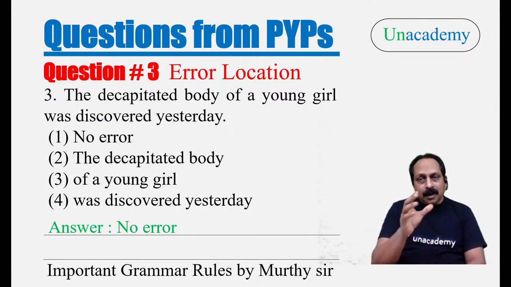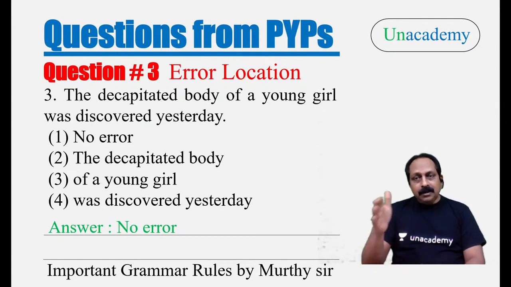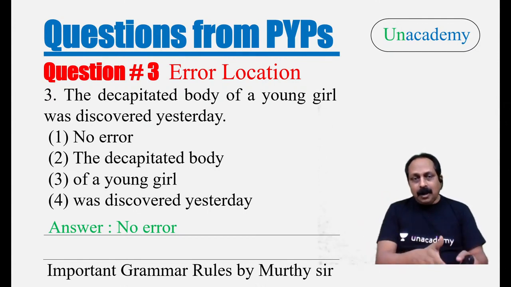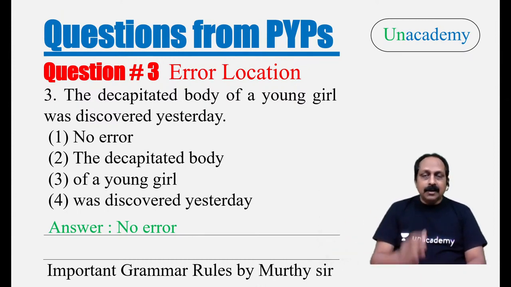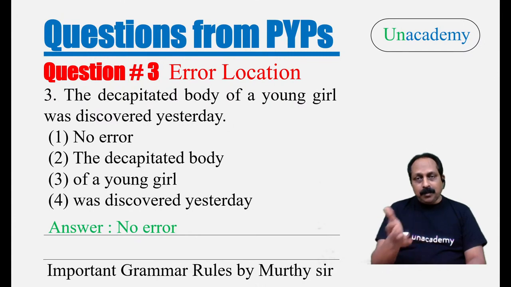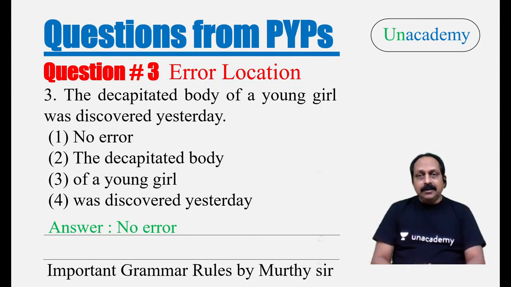Whose body? What is the subject here? The decapitated body, that is a subject. Adding information to that, there is a phrase, of a young girl. The decapitated body, nothing wrong. Of a young girl, nothing wrong. Was discovered. That means you have to tell yourself it is in passive voice, past tense. And we need the time in the past, yesterday. So everything is perfect, no error. The sentence is in passive voice, past tense. The subject we don't mention, it is not that important.